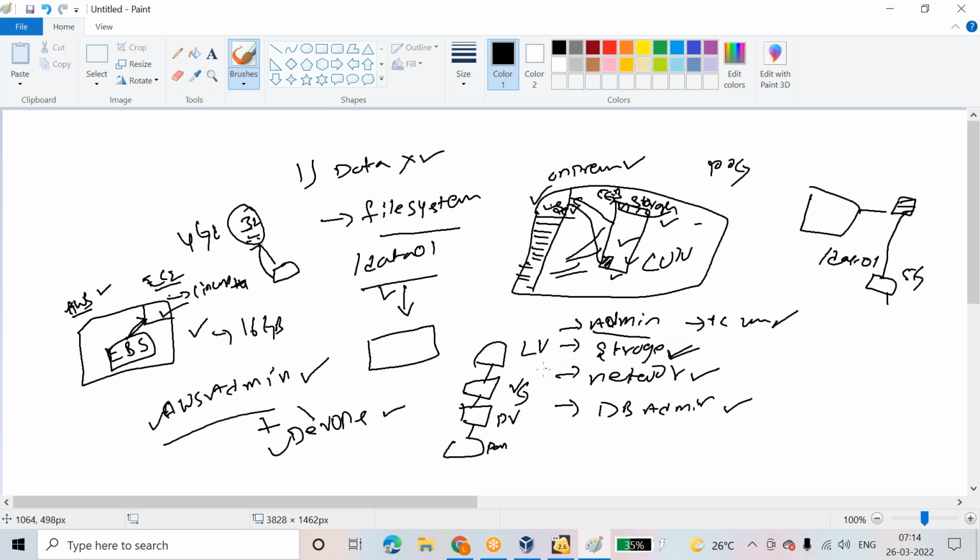Now you need to take one more LUN. If you want to extend, create one more EBS volume, attach to the server. Same, whatever storage team is doing here and here, we are doing same. Okay, create one more EBS volume, attach to the server. Same, create a partition, create a PV, add this into this VG and extend your file system and create inodes on it.